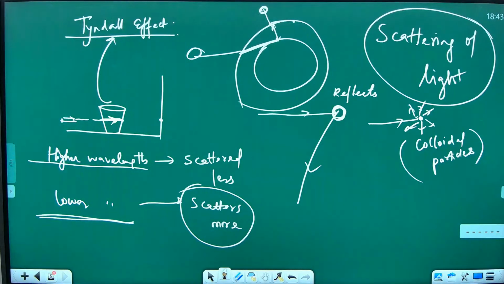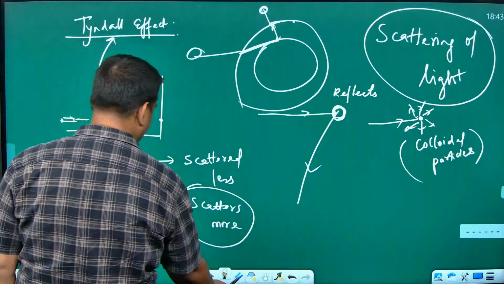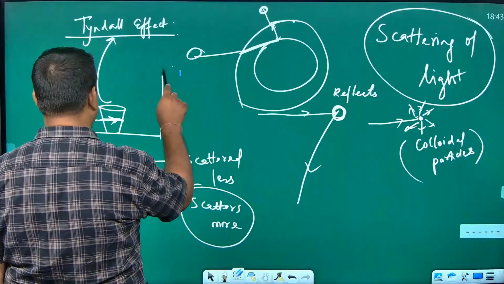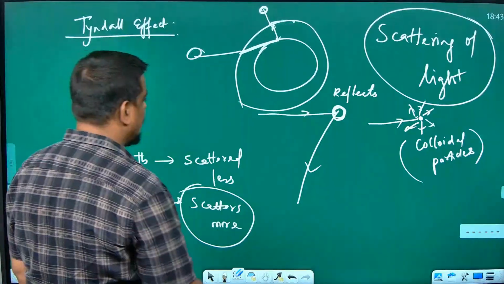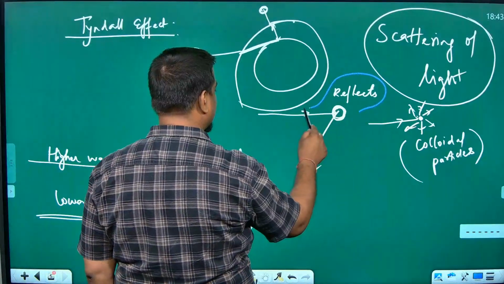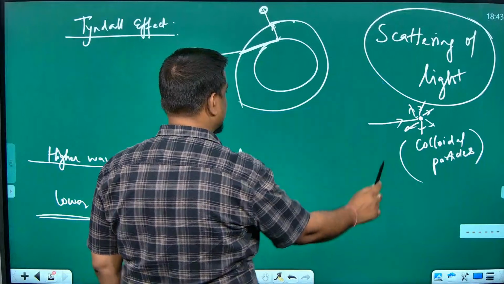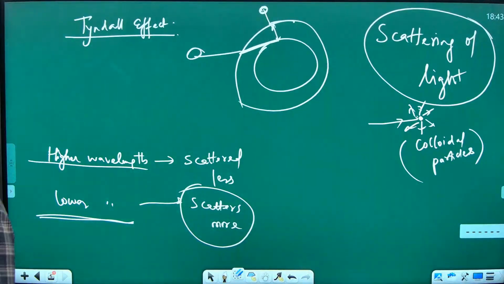You can change the paragraph and write: light having higher wavelength scatters less, whereas the light having lower wavelength scatters more.